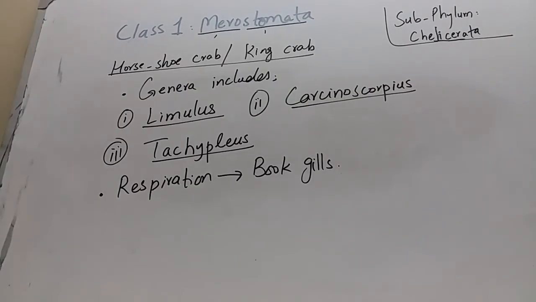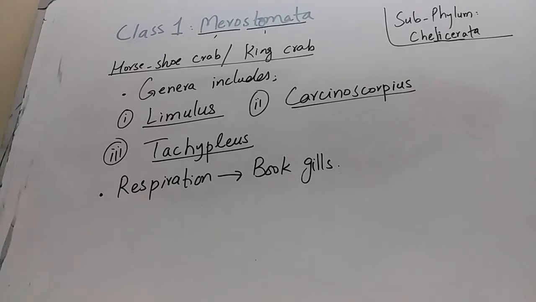There are 3 genera of king crab. Only 3 genera exist in the world. The first genus is Limulus. The second one is known as Carcinoscorpius. And the third one is Tachypleus. These are the 3 genera of king crab.